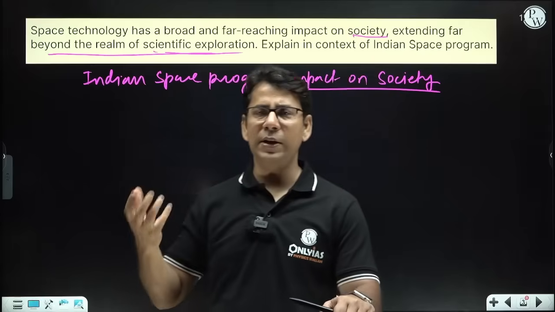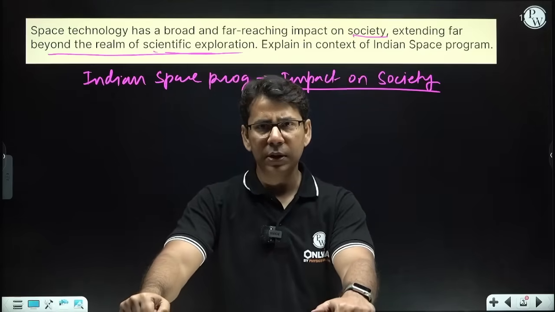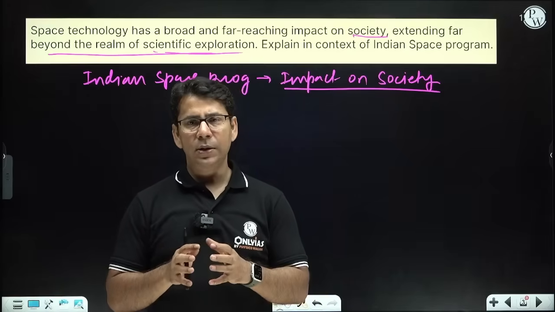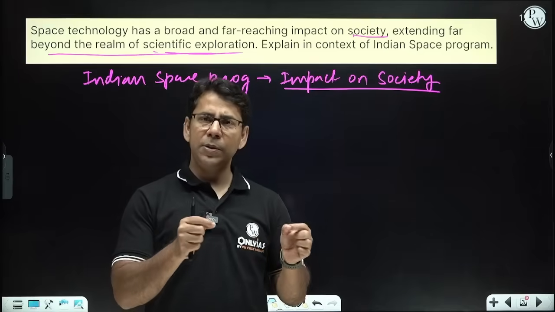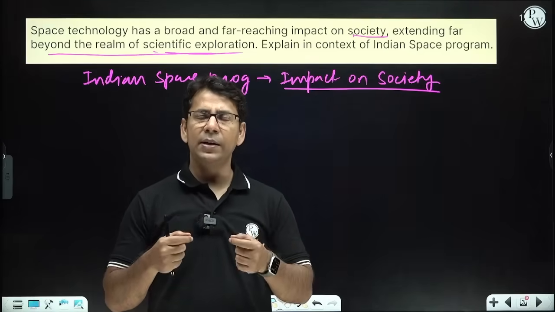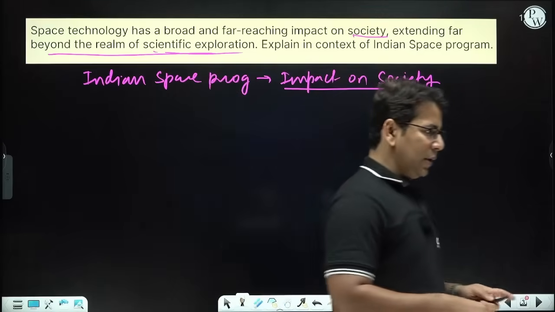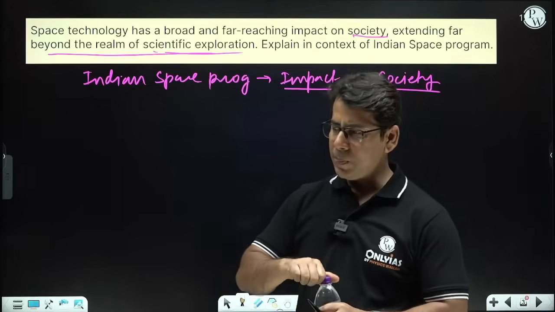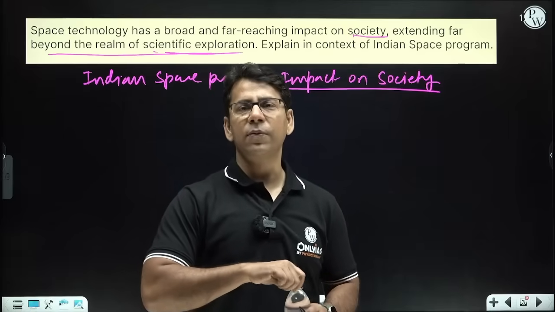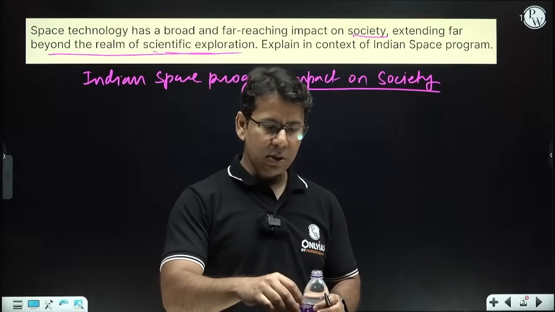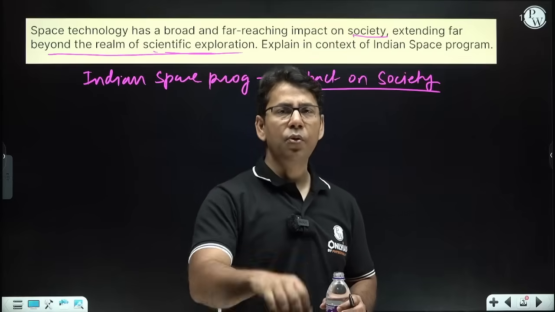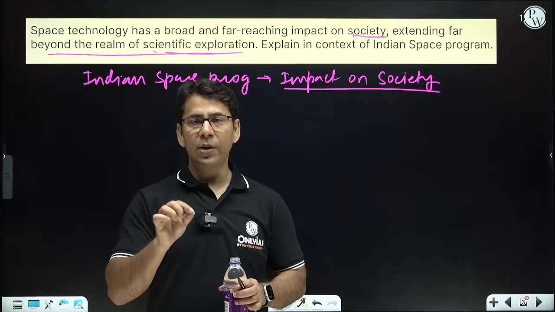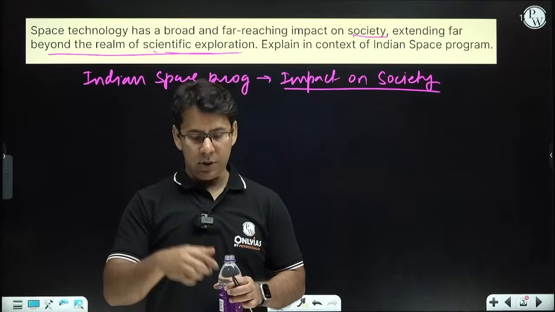Society means how society is getting benefit out of space technology. Space technology is integrated with many technologies which impact directly on our life, and that impact is positive. It can improve the quality of our life in various ways. So we'll focus on that word, right?